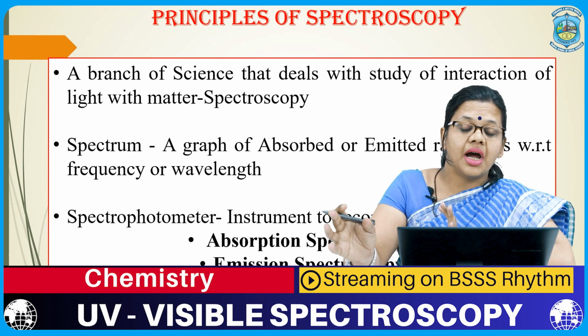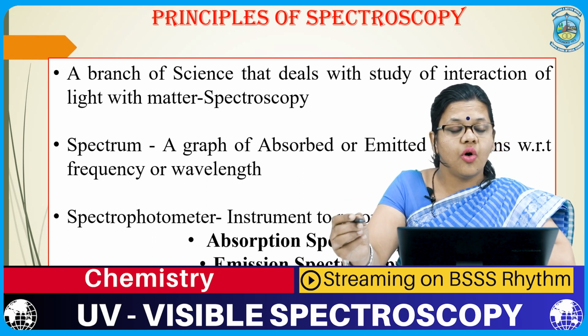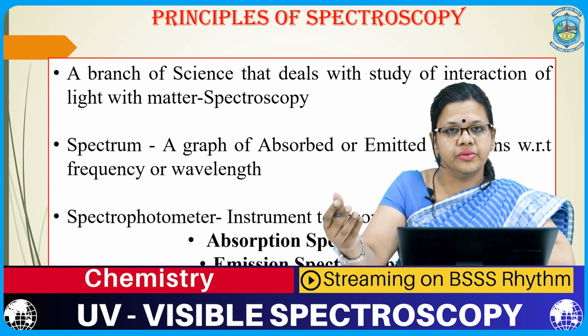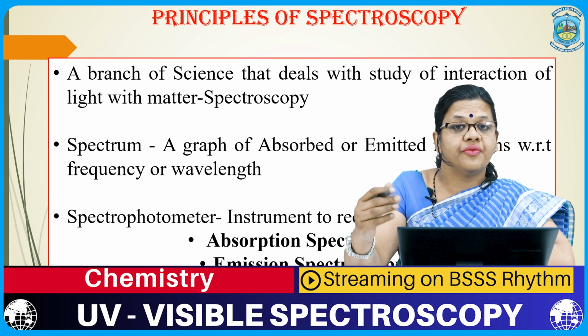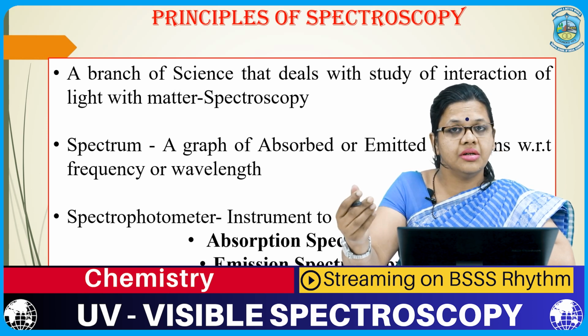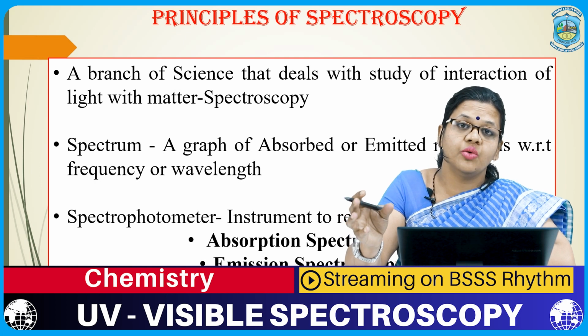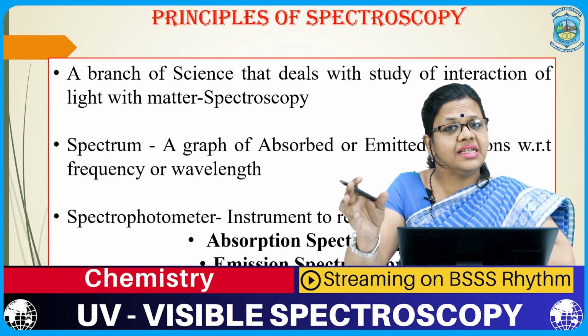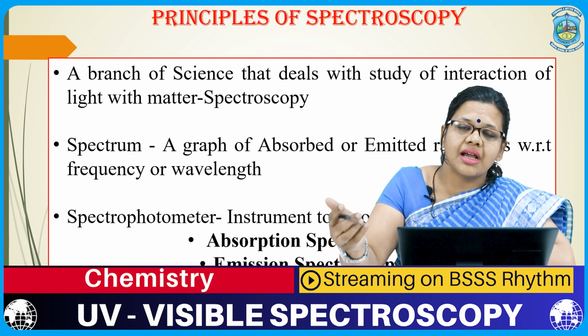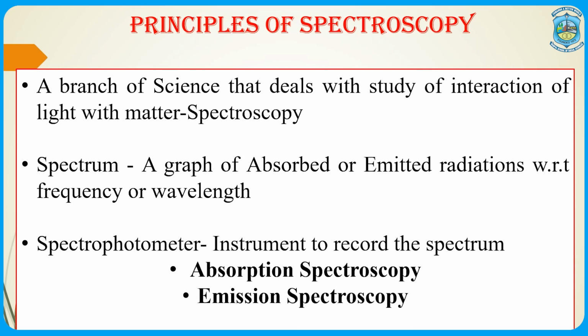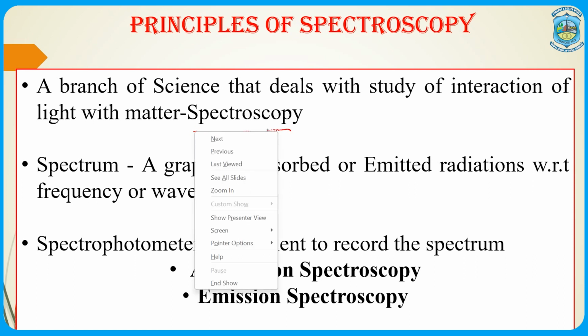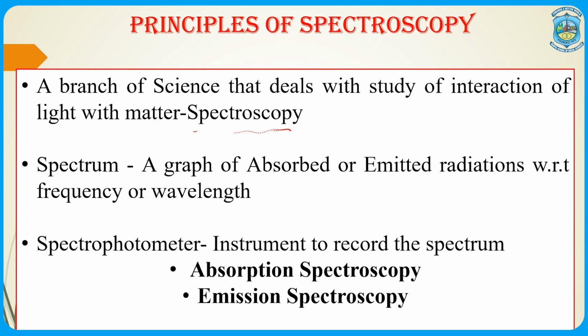Spectroscopy is actually a branch of science which deals with the study of interaction of light with the molecules, and after this interaction, what are the changes that occur in the wavelength and frequency of the light, which is being measured by specific instruments known as spectrophotometers. When these interactions are studied, the results are interpreted in the form of graphs. These graphs are known as spectrum. So spectroscopy is a branch of science where you study the interaction of light, for which different instruments or spectrophotometers are used.